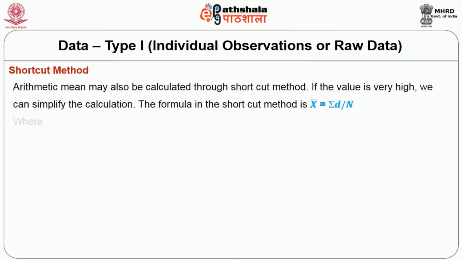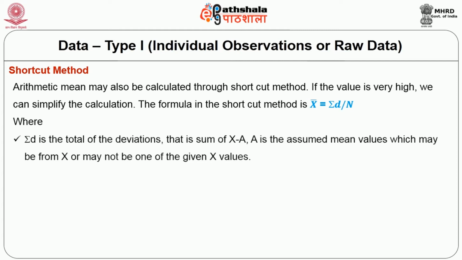Shortcut method. Arithmetic mean may also be calculated through shortcut method. If the value is very high, we can simplify the calculation. The formula in the shortcut method is x bar is equal to a plus sigma d by n, where sigma d is the total of the deviations, that is the sum of x minus a, a is the assumed mean value, which may be one of the x values or may not be one of the given x values. The following 4 steps are involved in the calculation.